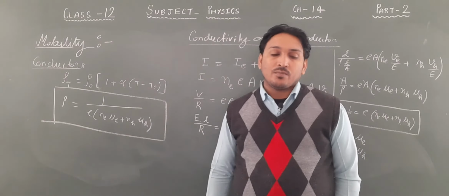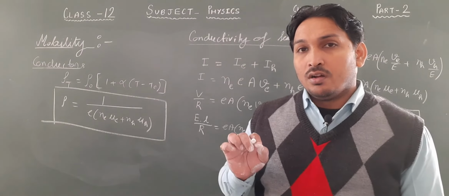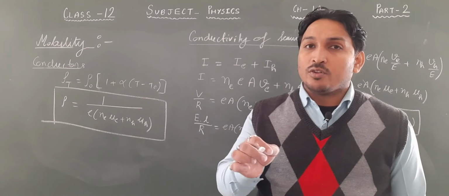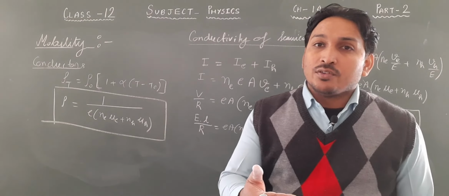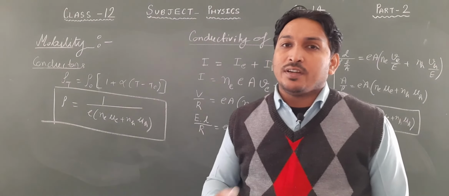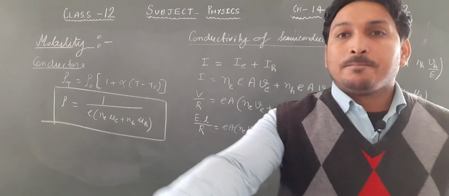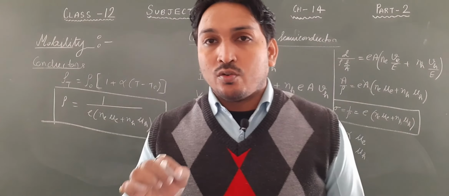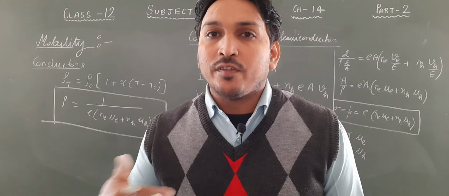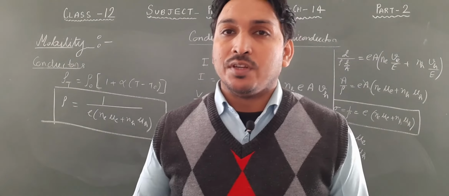Why is it so? Actually, when we talk about semiconductors and we increase the temperature, what happens? The electrons are moving with greater velocity, and now the collision frequency increases.